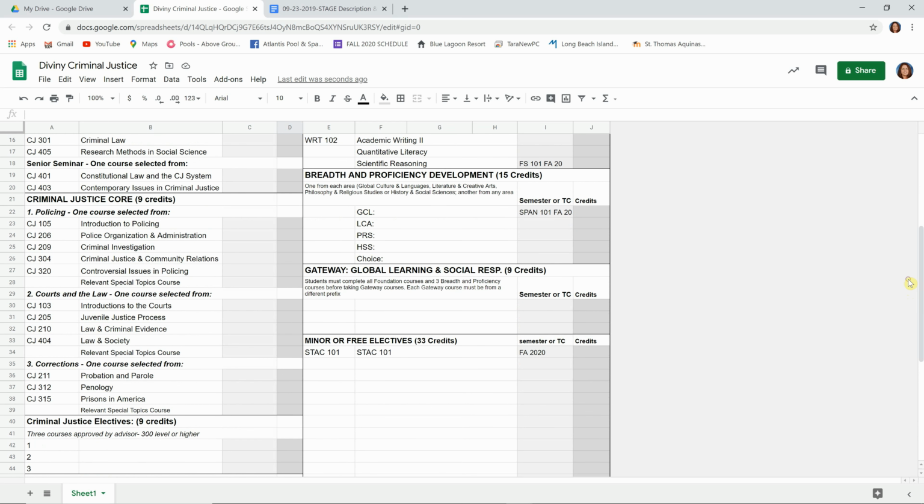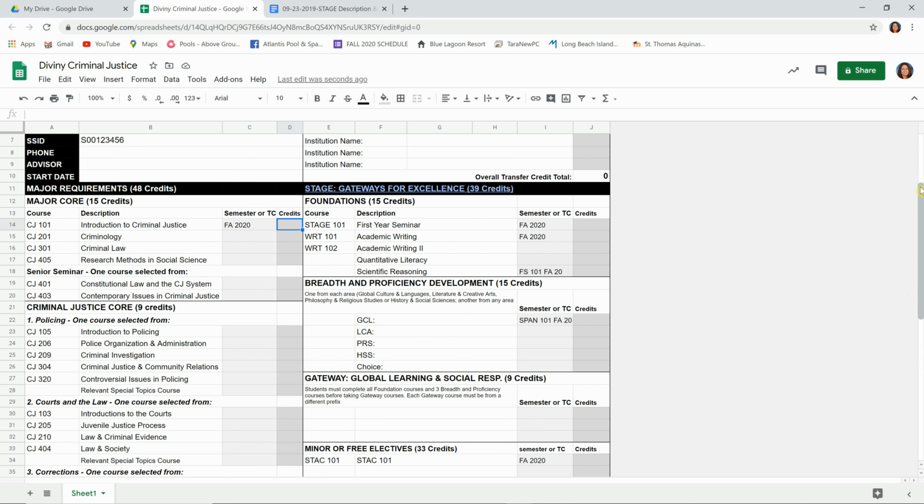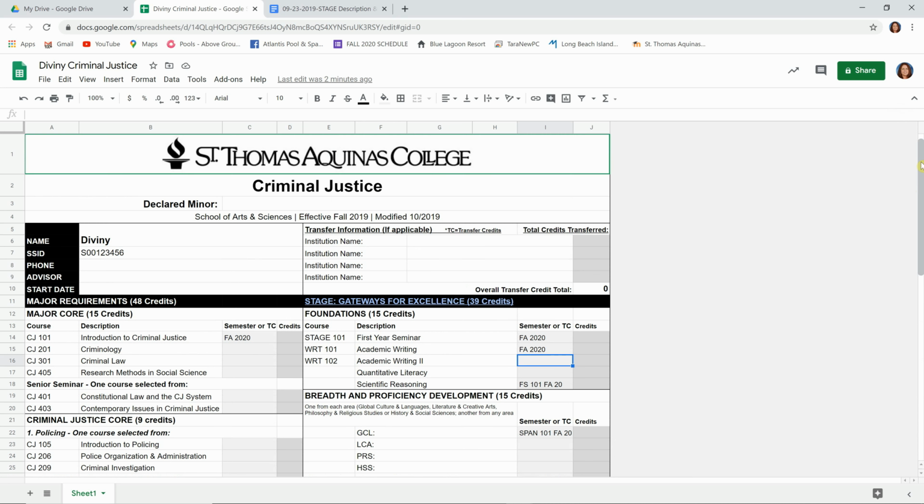Okay? But I have here all the courses that I'm taking, and then I can see what courses I still need to take to graduate. Something to keep in mind is that you want to take at least 15 credits per semester. 15 credits times 2 semesters equals 30 credits per year. 30 credits times 4 years is 120 credits. Most majors require 120 credits to graduate. So you want to make sure that you take at least 15 credits per semester to stay on track for graduation. These curriculum sheets are an excellent resource for you, an excellent tool for you to use to make sure you stay on track for graduation.